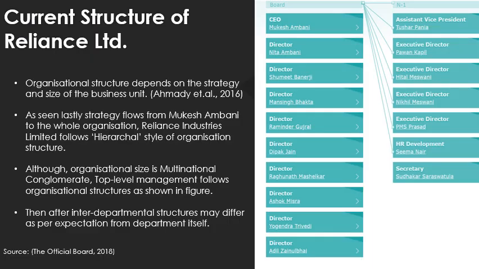Generally, the organizational structure depends on the strategy and size of the business unit. Reliance Industries Limited follows a hierarchical style of organizational structure with the head as CEO Mr. Mukesh Ambani. Although being a multinational conglomerate, the top-level management follows the organizational structure, but the interdepartmental structures may differ.